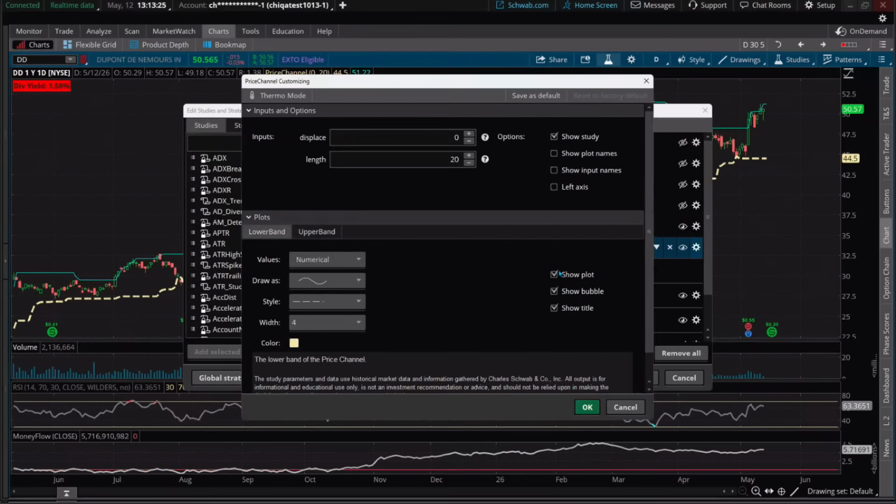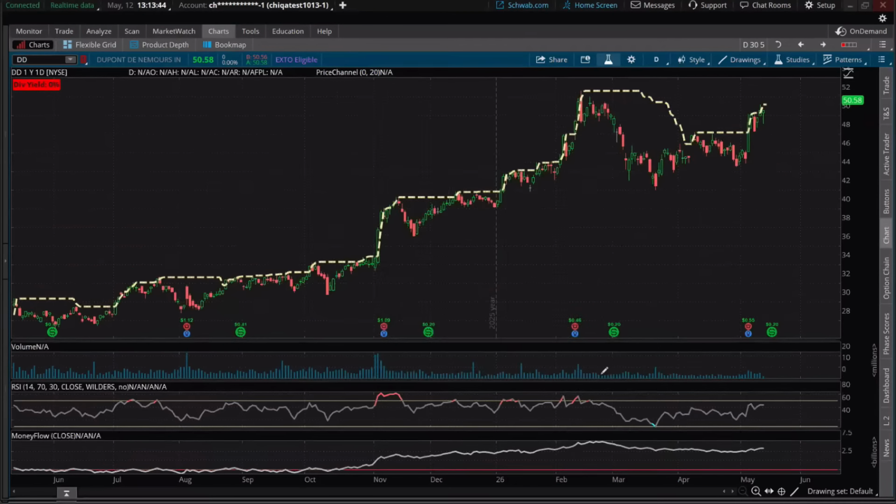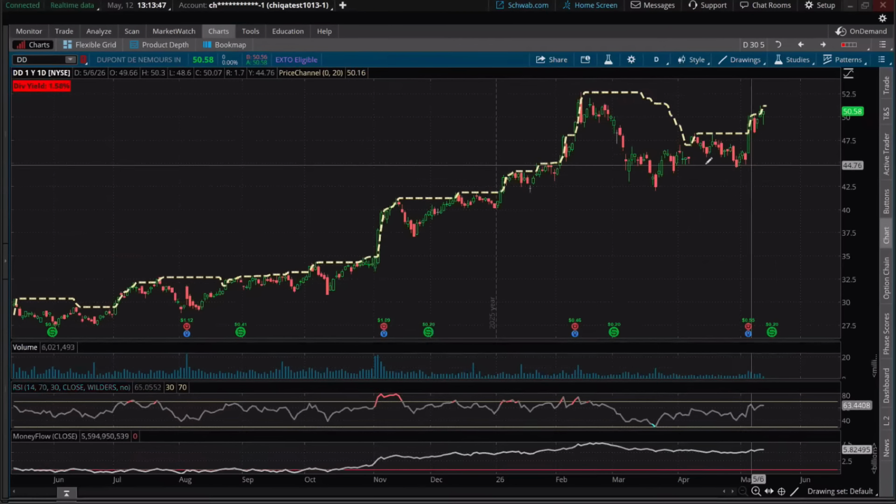So the lower band, I'm looking for breakouts, folks, to the upside. So I took out the check mark of the lower band. I'm now on the upper band, you can see. I'm going to go right back in and use that same color theme, that's fine. Let's go ahead and just do a 4. We'll put some color or some life to this here. There we go. So here is the breakout.